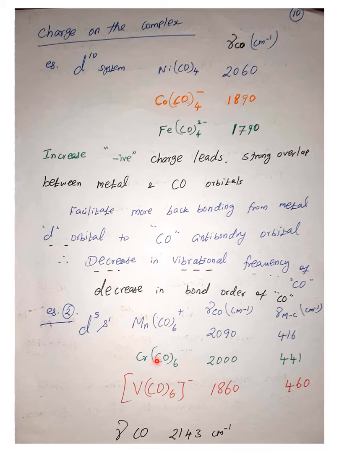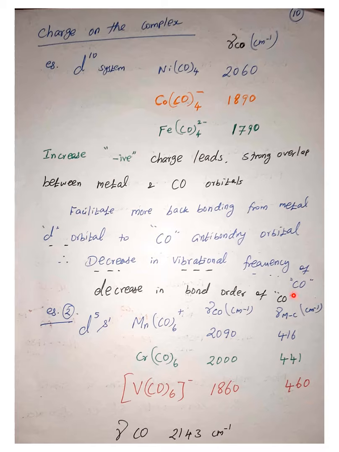When there is a positive charge on the metal center, the metal will not donate electrons, that means it will not give back donation. Whereas in vanadium carbonyl, although the configuration is the same, the metal center has a negative charge, so it facilitates more back donation. When there is more back donation, the carbonyl bond order decreases, and that is why the vibrational frequency also decreases. Whereas the metal carbon bond becomes more of double bond character, and its strength increases, which is why we also see an increase in the vibrational frequency of the metal carbon bond.